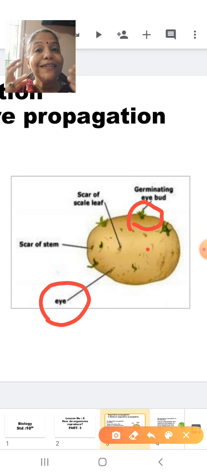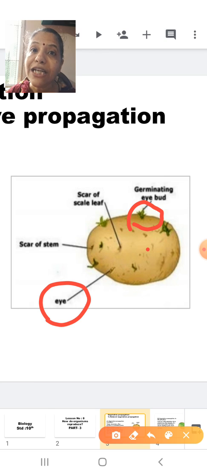Now, if many eyes develop, in that case the potato is not fit for eating. That means it is not edible. In that case, you can take that potato and just throw it into the soil. If you observe it, you will see that the eye will slowly germinate and it will give rise to a potato plant.